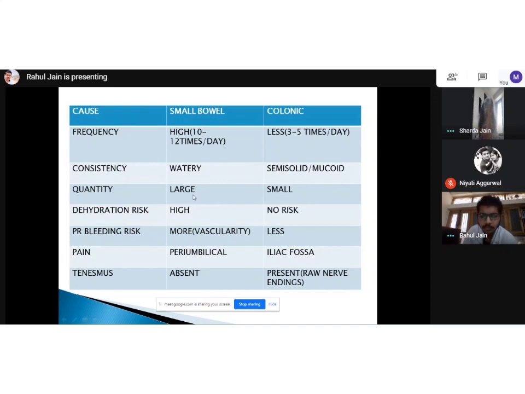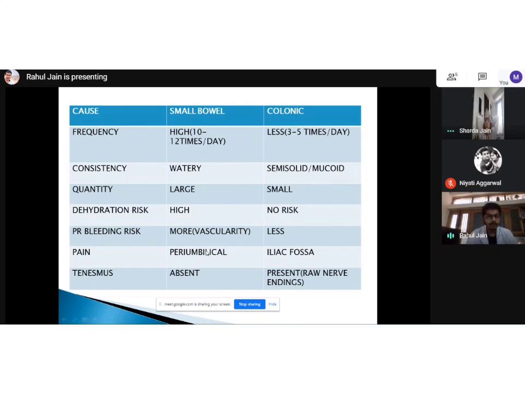When I talk about small bowel diarrhea, they will excrete large amounts of stools, because first of all the reservoir capacity is intact, so they can store the stool at that point. And also, the small bowel has not absorbed any contents because it is the reason for the diarrhea, so the content is large. Then, PR bleeding risk. Obviously, small bowel is more rich, again a very important reason being that all the small vessels will be absorbing all the food. So whenever there is per-rectal bleeding associated with small bowel, it is more, while in colonic it's less.